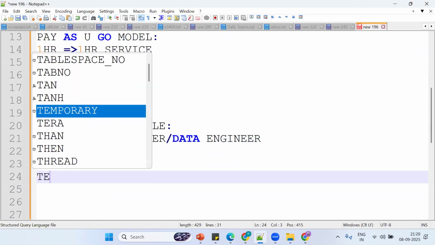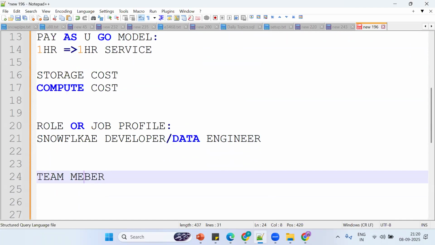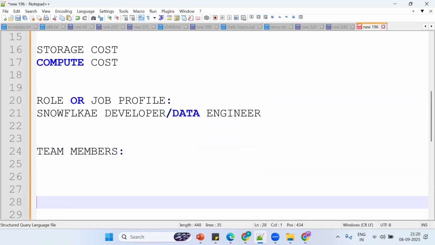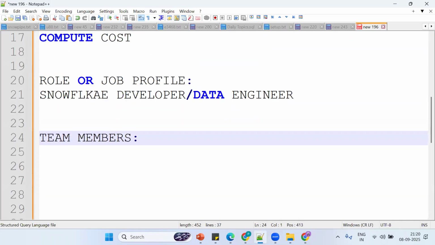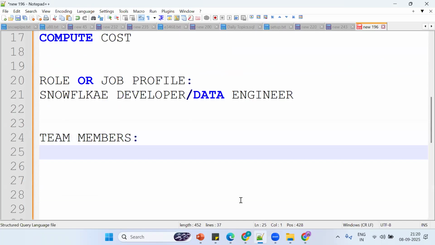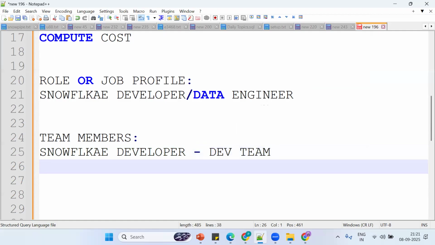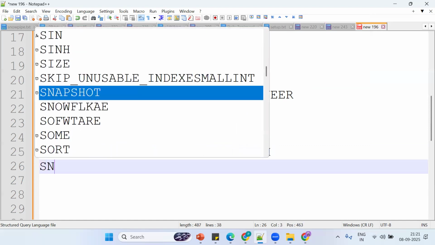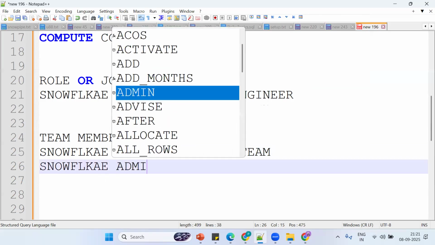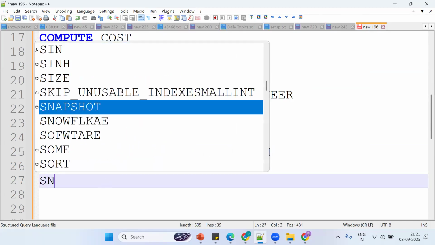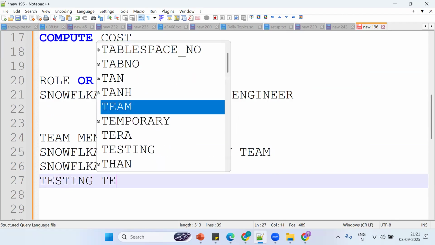Tell me, who are the team members in a project? This is important, you should know all these things end to end. Developers, the dev team. Next, the admins, the Snowflake admin. Then the testing team.